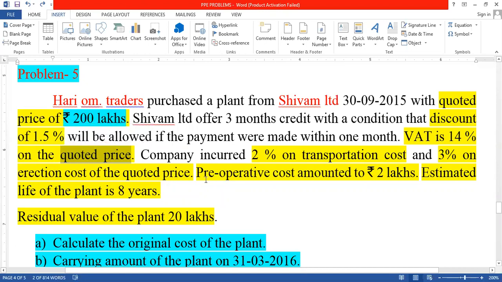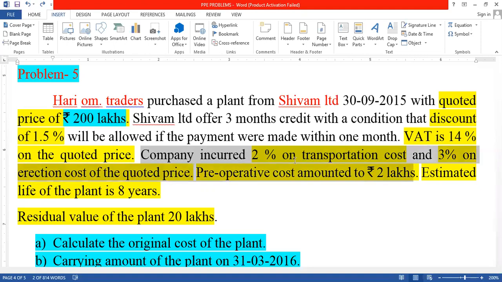After this, the company incurs 2% on transportation cost. This 2% is also calculated on the quoted price. 3% on erection cost is also calculated on the quoted price only.